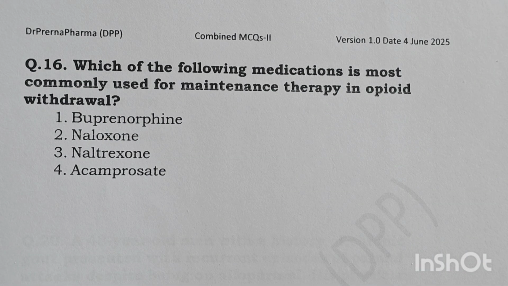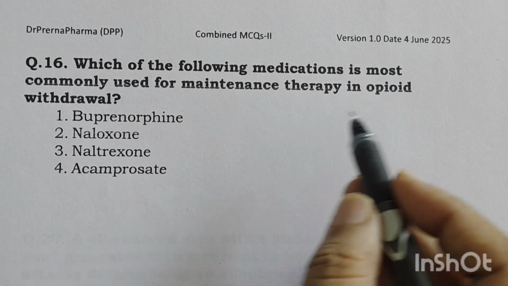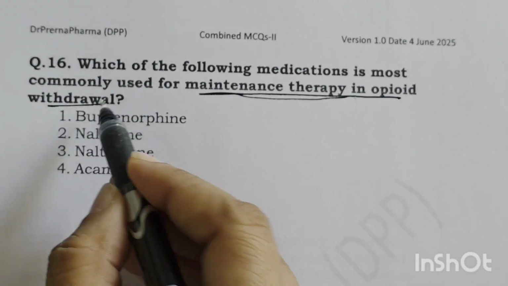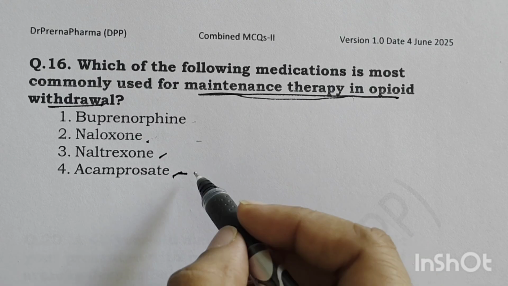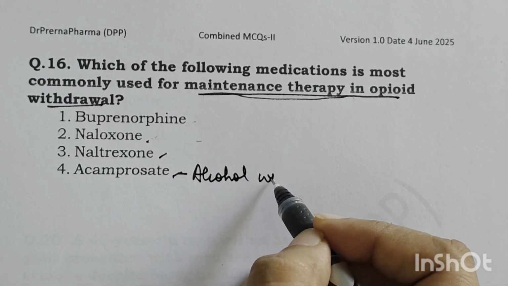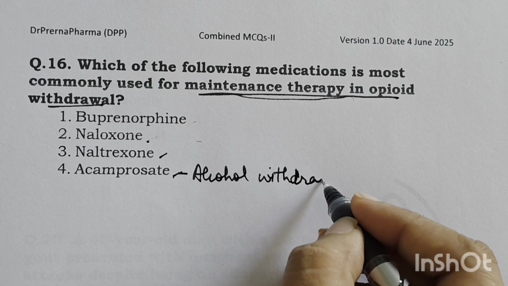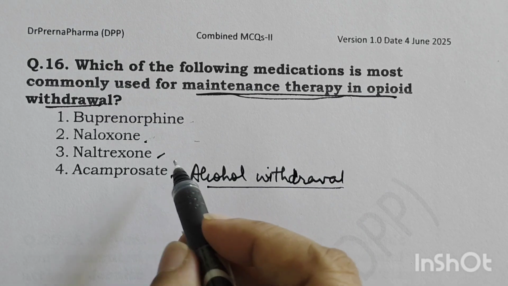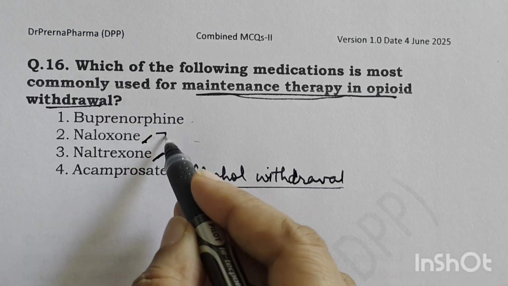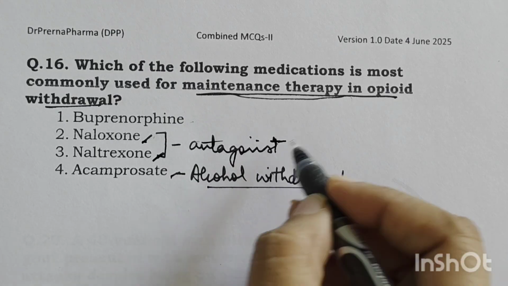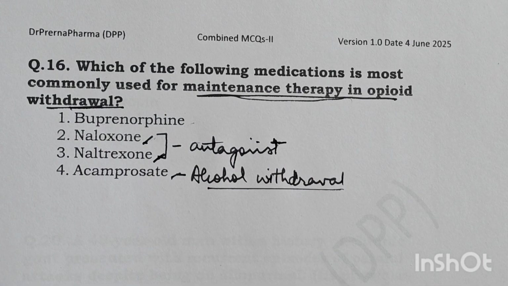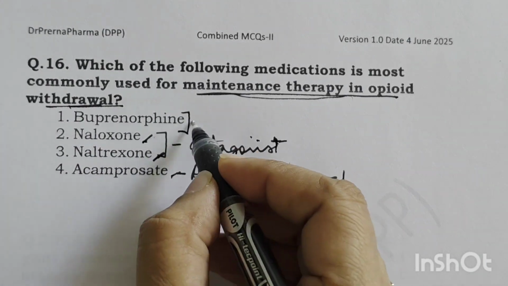Which of the following medications is most commonly used for maintenance therapy in opioid withdrawal? Now, in maintenance therapy of opioid withdrawal, what are the options? Buprenorphine, naloxone, naltrexone, acamprosate. Now, acamprosate is used in alcohol withdrawal. So we removed acamprosate right away. It is given to patients who want to quit alcohol, in alcohol dependence. Now, we have naltrexone, naloxone. So these are basically antagonists. Okay, antagonists of opioid, morphine. So if we give an antagonist in opioid withdrawal, it will aggravate the symptoms even more. So, the drug which is given is buprenorphine.